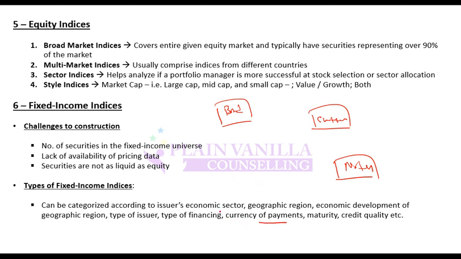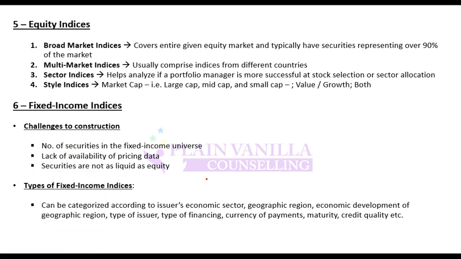Currency of payment: there can be an index for US dollar bonds, PKR bonds, euro bonds. Maturity: an index for, let's say, 5-year maturity bonds, 10-year, 2-year. Credit quality, which we discussed earlier, like AAA, BBB, or high quality, medium quality, low quality. So fixed income indices can be formed using many different characteristics.